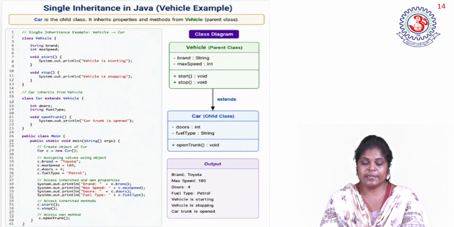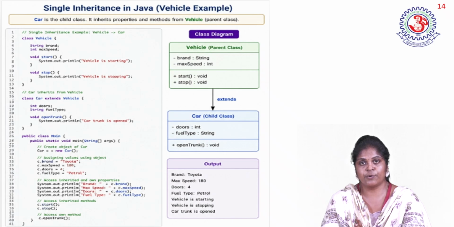Now we are creating one more class. What is the class here? Car class. That Car class is extending the Vehicle class. So that means whatever properties are there in the Vehicle class, four properties are there. One is brand, second one is maximum speed. These are the variables, and two methods are there, start and stop.